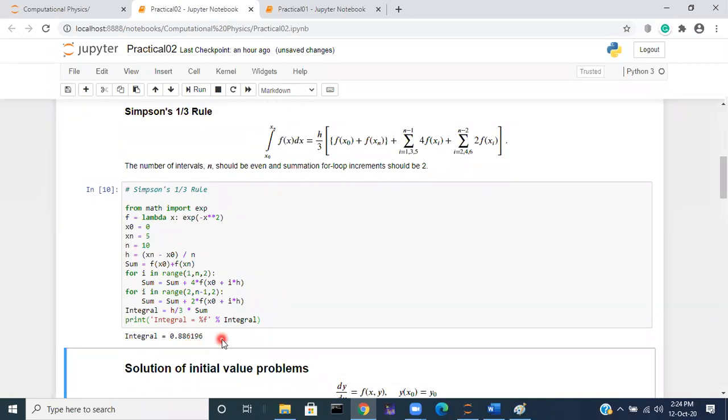So 10 equal intervals is hard to do with a pen and calculator, but a program will do it within a fraction of a second. Because when n equal to 10 we need to calculate this at 11 different points.